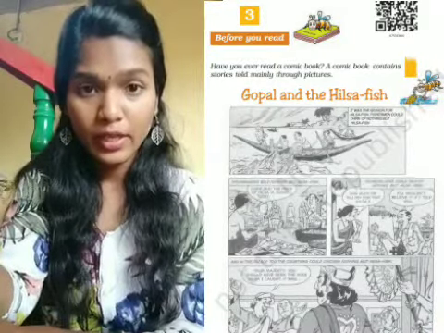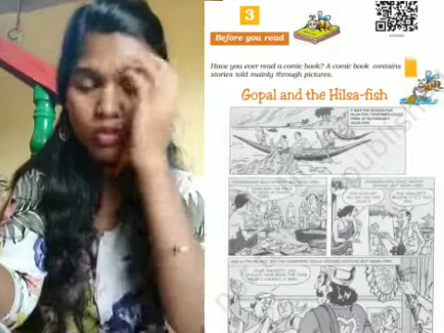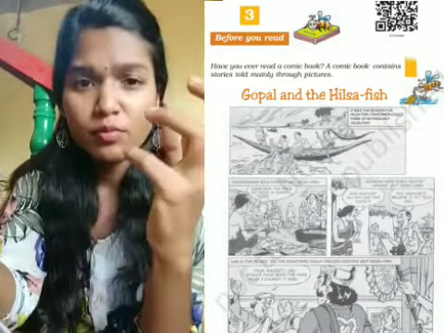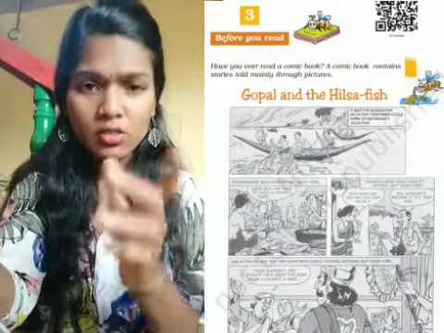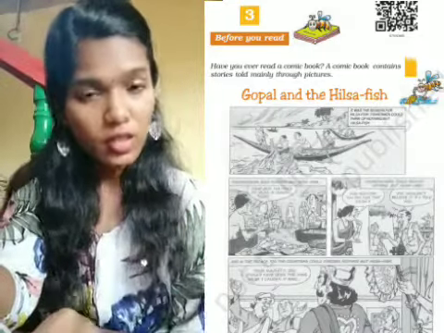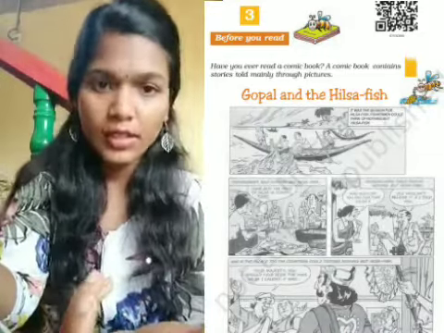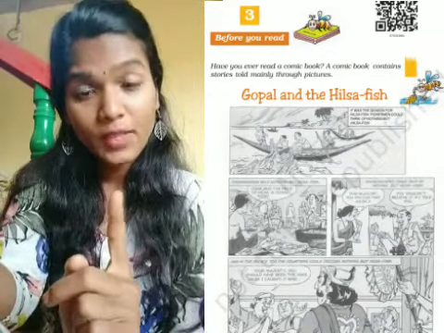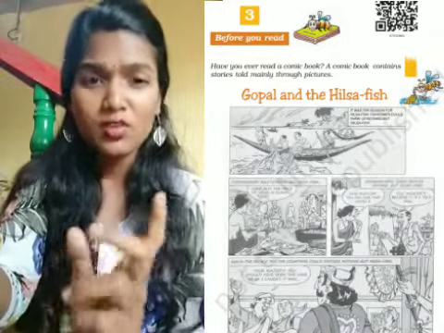Our topic is Gopal and Hilsa Fish. This is a comic story. Comic story means it contains stories through pictures. Mainly through the pictures you are going to learn the stories. So I will give you the pages of the story on your screen. Through that also, if it is visible, you can get to know. This story is about Gopal, Hilsa Fish, the king of the kingdom and some courtiers. So many characters are in this story. So we are going to discuss it now.